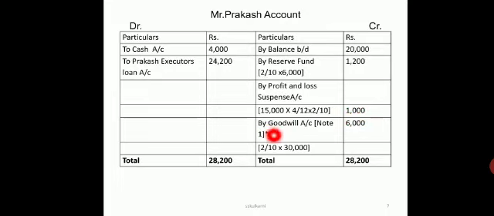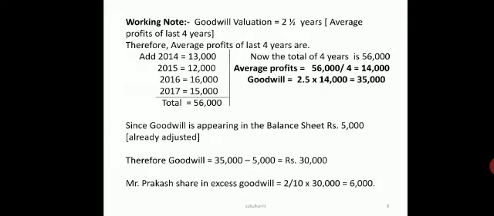Next, you are having goodwill, which is again seen in the working note, that is 2/10 of 30,000. So goodwill valuation is 2.5 years of average profits. Last years' profits 14, 15 and so on, you are having a total of 56,000. So the average profit will be 56,000 divided by 4, that is 14,000. Now this 14,000 is multiplied by 2.5, and it will come to 35,000.